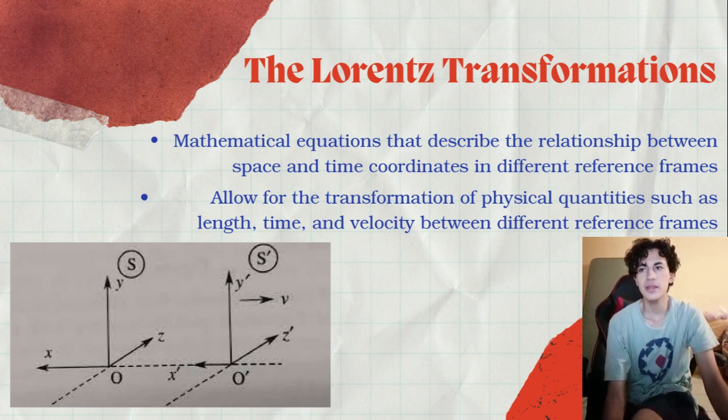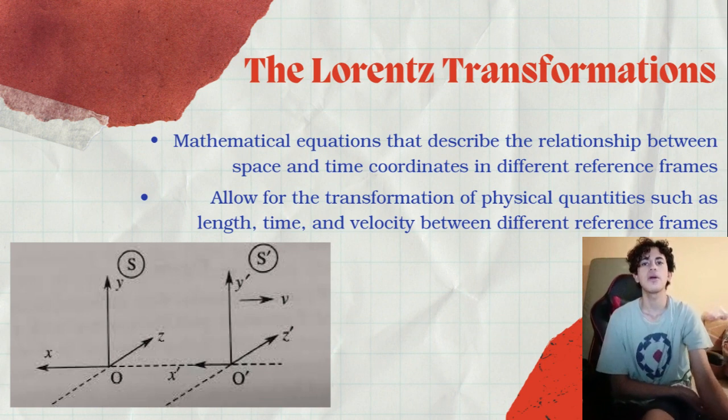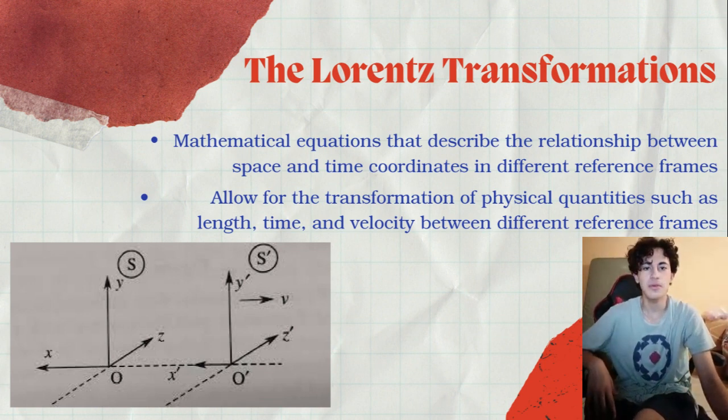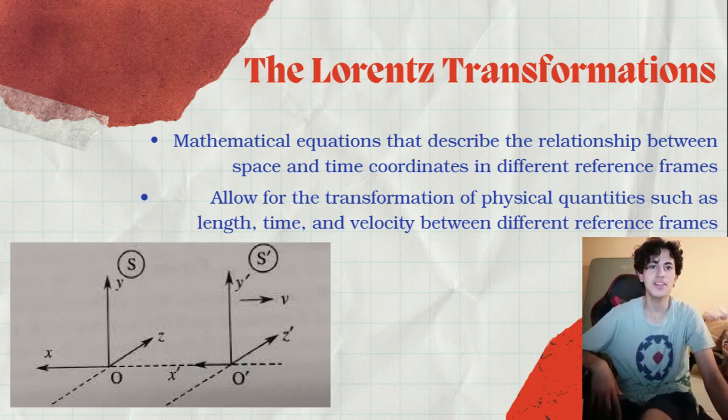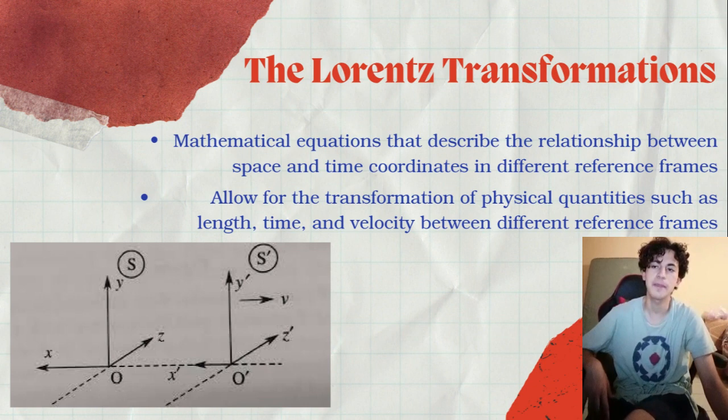This postulate leads to the phenomenon of time dilation, where time appears to pass slower for objects that are moving relative to the observer. The faster the object moves, the more pronounced the effect becomes. As the object's velocity approaches the speed of light, time appears to slow down significantly.